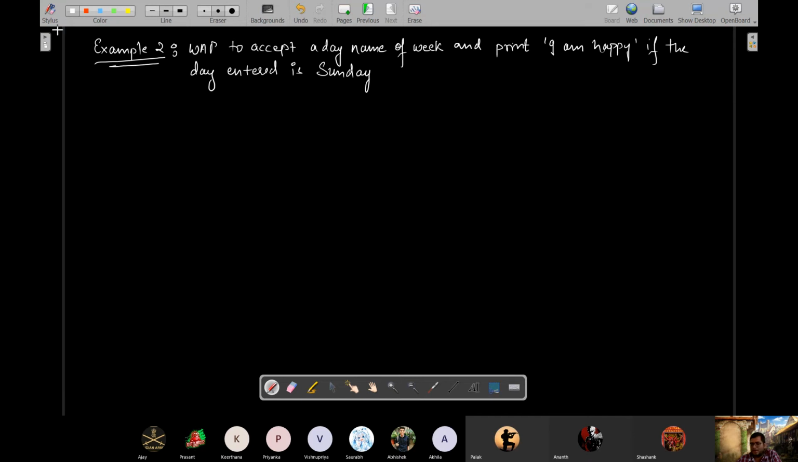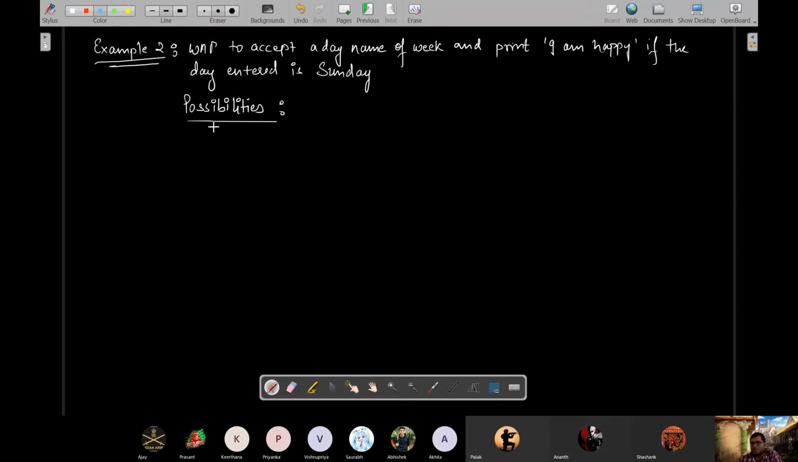So what do we mean by this? How many possibilities are there? Yes, who will say? How many possible outcomes are there on the basis of the type of input you are asking? How many different types of input can be given? Seven, of course, Sanjay, correct.